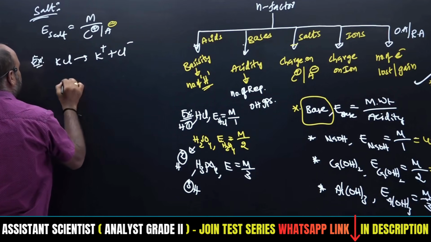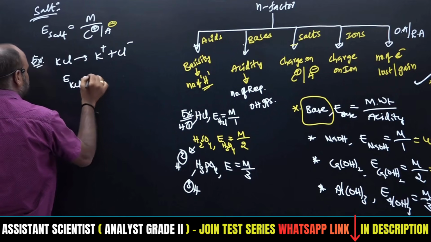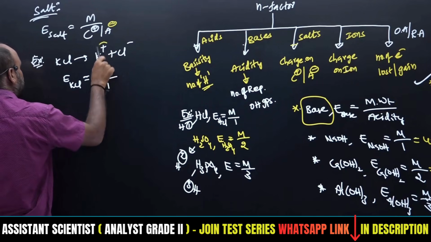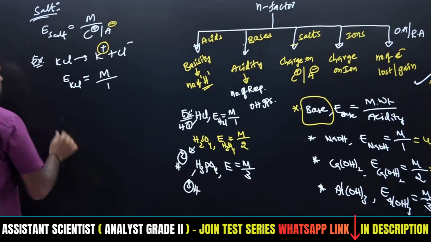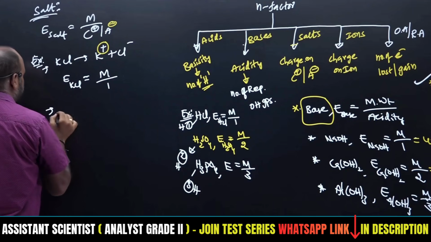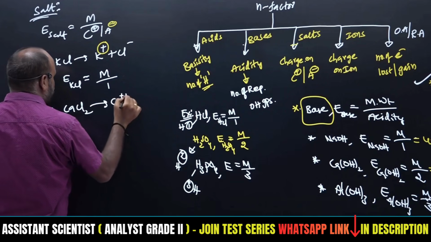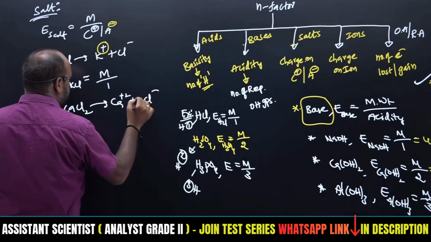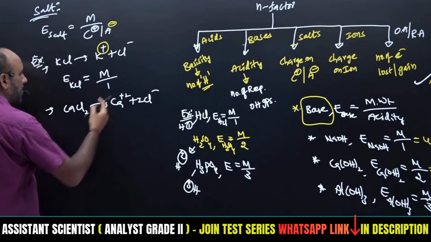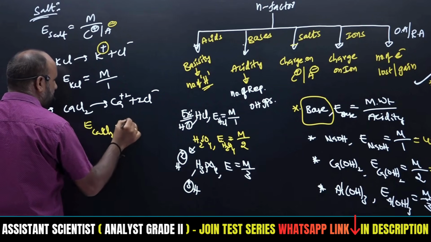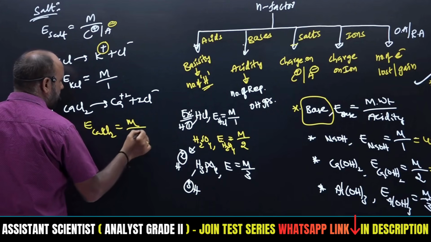Therefore the equivalent weight of KCl is molecular weight by charge on cation, that is +1 only. Next, calcium chloride will give calcium +2 plus 2Cl minus. Therefore the equivalent weight of calcium chloride will be molecular weight by 2.